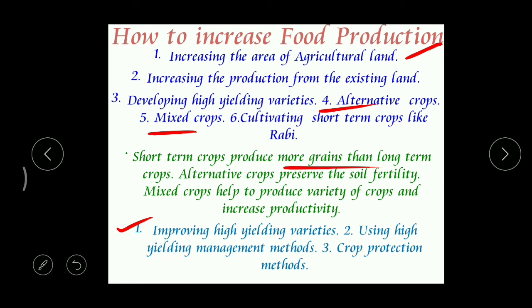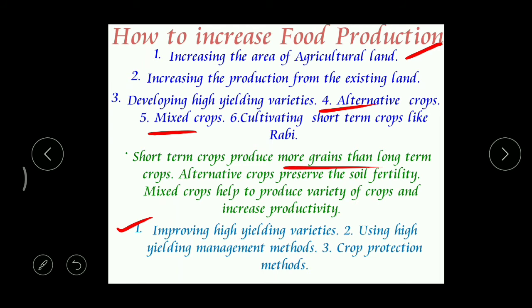When we go for drip irrigation, have you seen this? Yeah, drip irrigation or sprinkler irrigation. These are proper management methods. Right? Okay, then we can also say biopesticides. Biopesticides means instead of using chemicals like insecticides and pesticides, if you go for biopesticides, then we can get good production. So in this way, by using high yielding management methods also, we can improve food production.